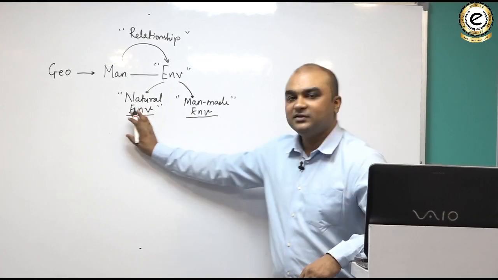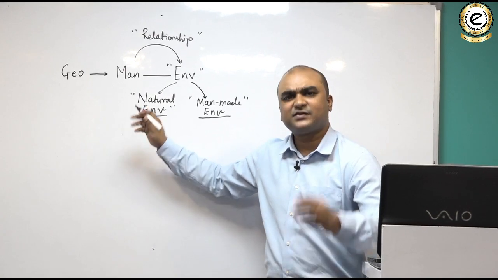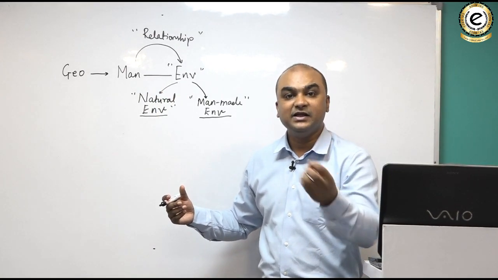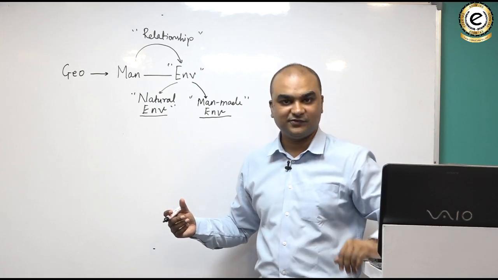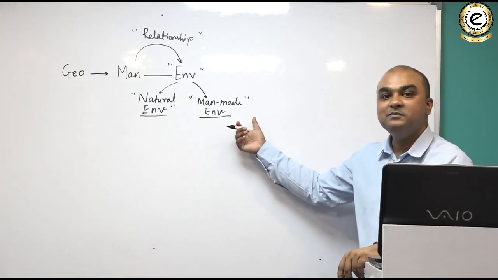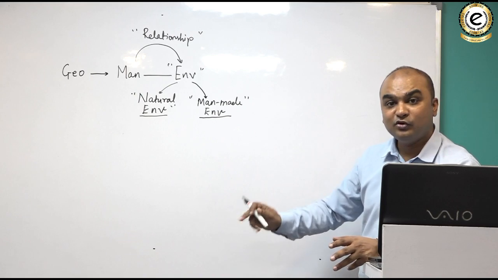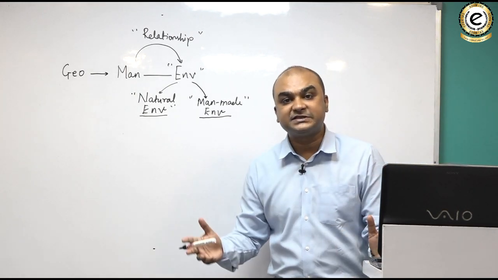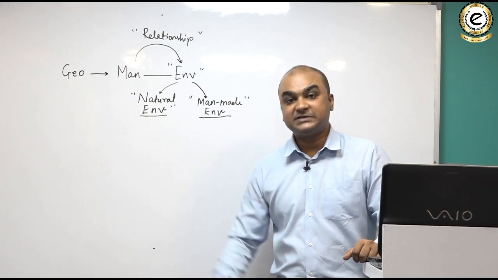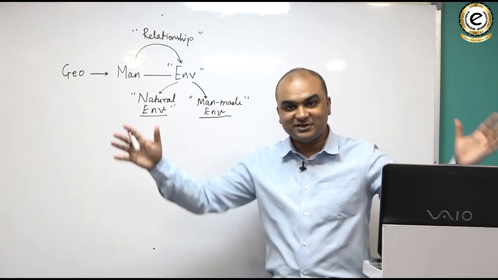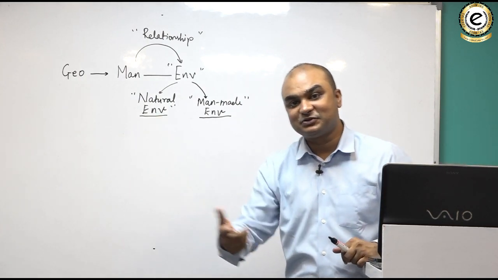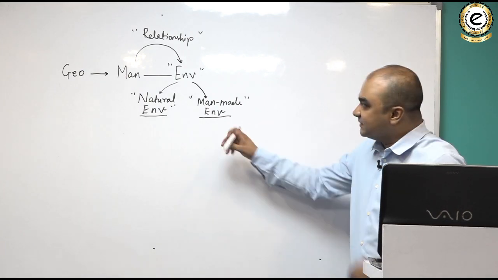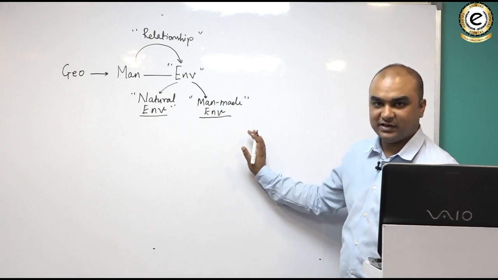जैसे देखो, for example, forests. Forests are created by nature, but agricultural fields, they are an economic activity. Man has created the agricultural field. So it becomes a part of the man-made environment. Roads, bridges, man has created this. Trade, services, man has created this. Settlements, even population is created by man through the process of procreation or reproduction. So environment is of two types.